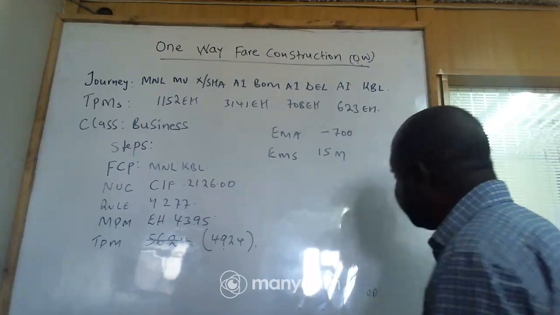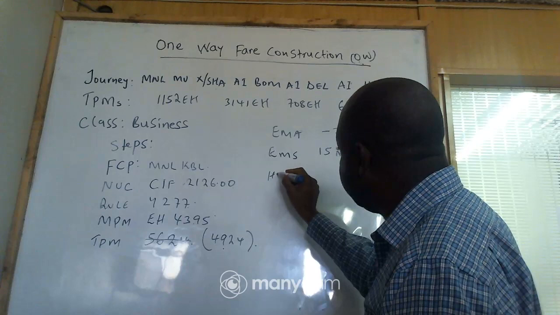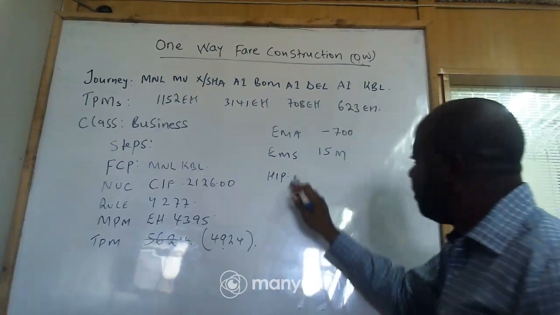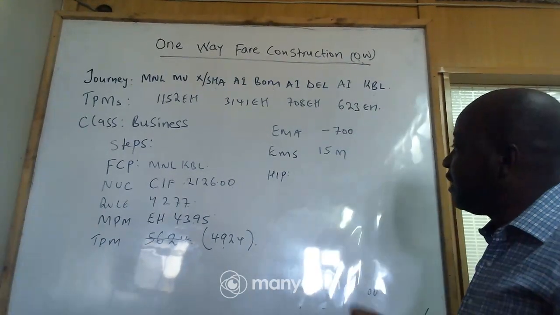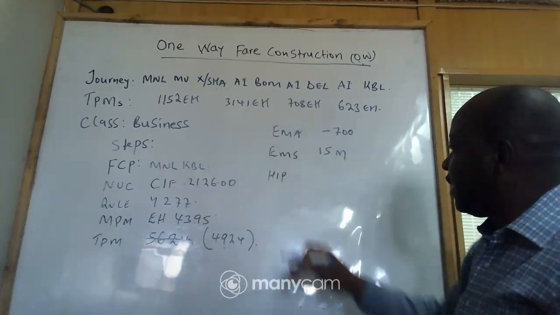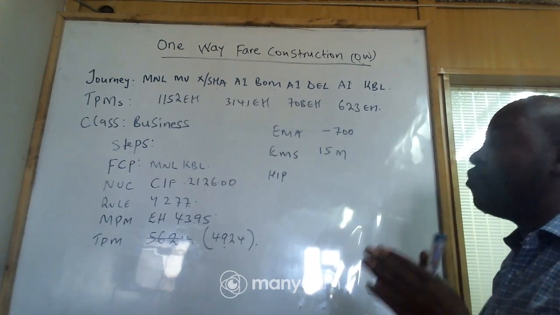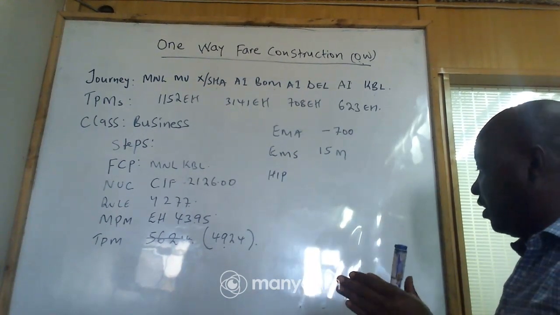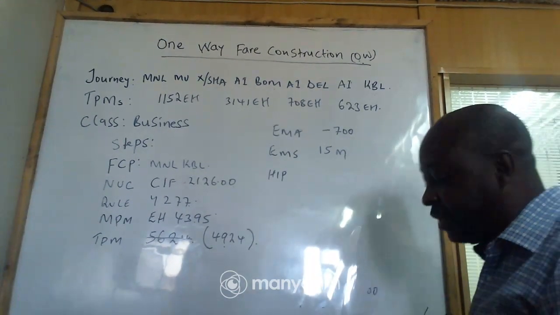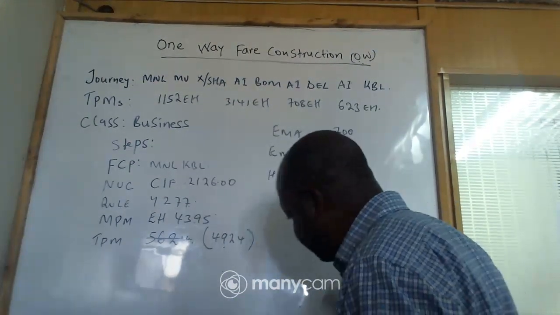The next step is we have what you call the heap. Heap means higher intermediate point fare. So if I say a heap, we want to look at any fare that is greater or more than the origin or destination, and we have a formula on how to do that. Yeah? So let us look at the formula, how to get the heap.